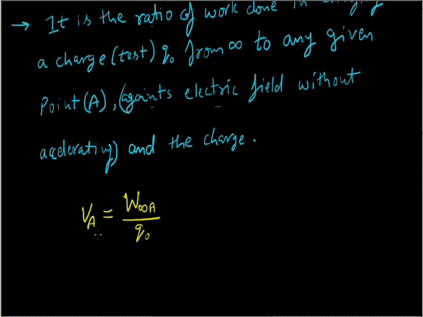So V A equals W infinity to A upon Q naught. The unit of this is joule per coulomb. Work is in joule, charge in coulomb.